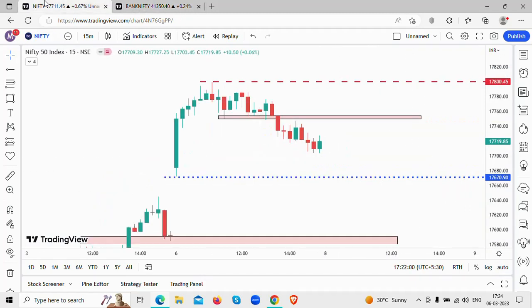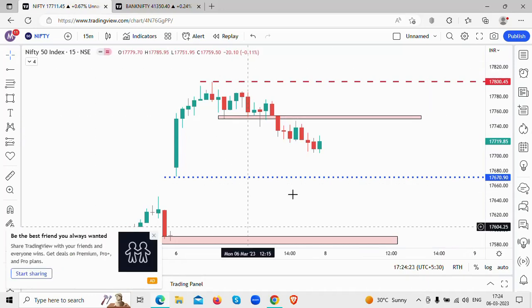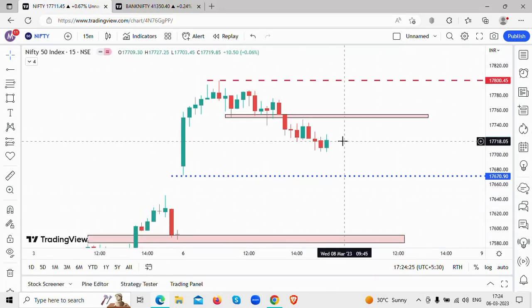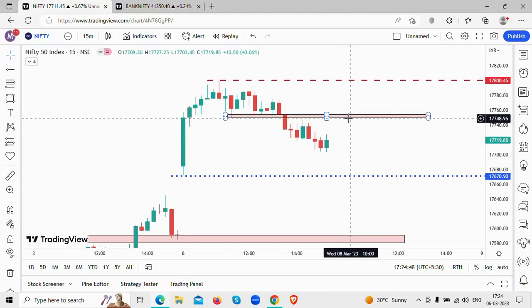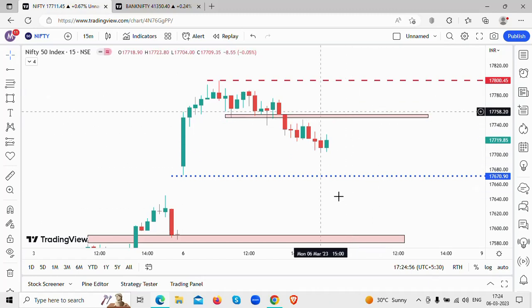So how are we going to look at trading on Nifty and Bank Nifty? What we are going to look out for on Nifty in Wednesday's session is, suppose if there's a gap down to this level, that is for 17,670 levels, what are we looking for? We are going to look for if there is any buying opportunity to come. We are not going to short because this is a support level. If there is any buying opportunity with a good risk to reward ratio, then we are going to look at a trade to be taken at this level with targets of 17,700 level and 17,750 levels. Okay, so this is what you're looking at.